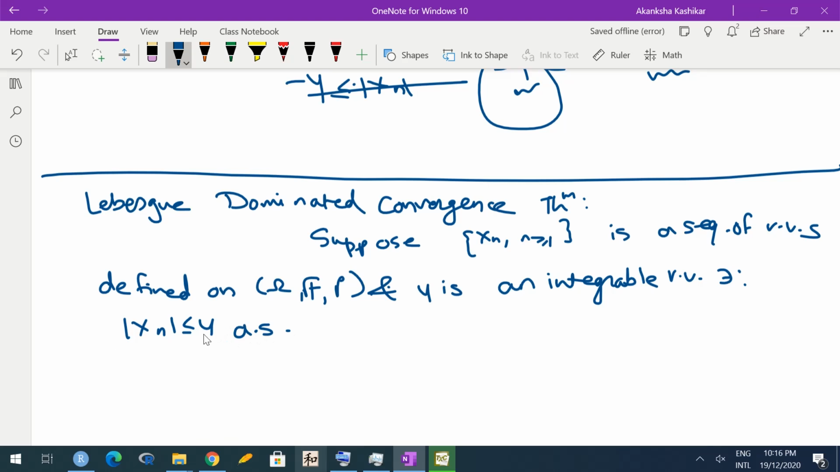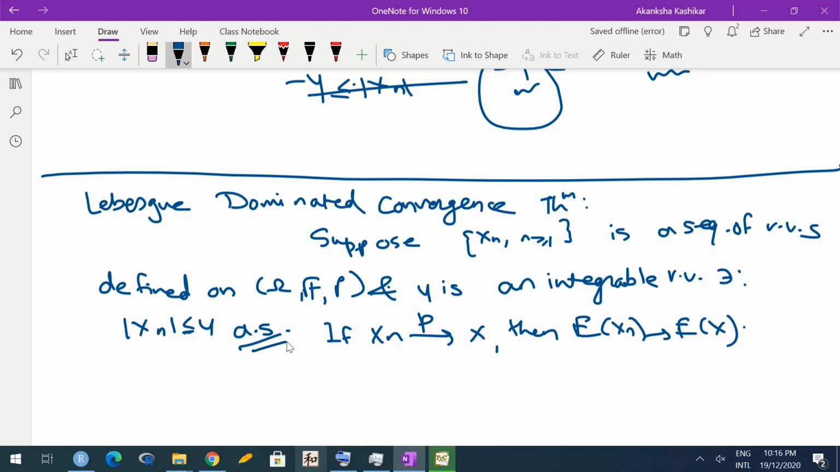almost surely. Now we don't even need pointwise, we need almost surely. So if xn converges to x in probability, then expected xn converges to expected x. So now two things. First, we are saying that the bound should be almost sure, meaning we don't need the bound on every omega. It is enough to have the bound on those omegas which have non-zero probability. Those omegas which have zero probability, we don't care about their values, because again in expectation that's not going to contribute. And now we have a weaker condition.